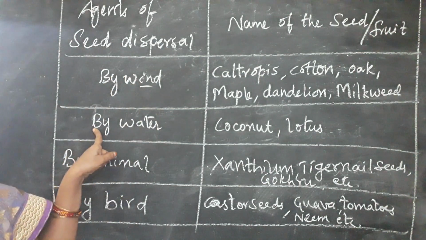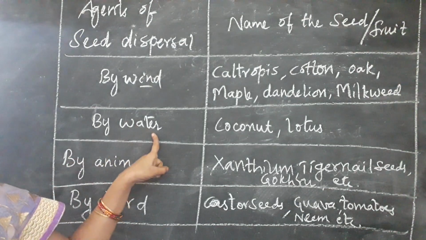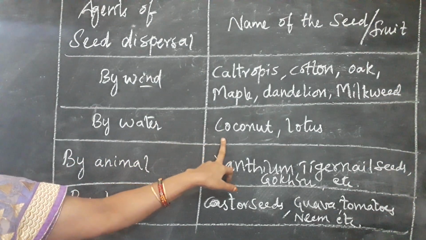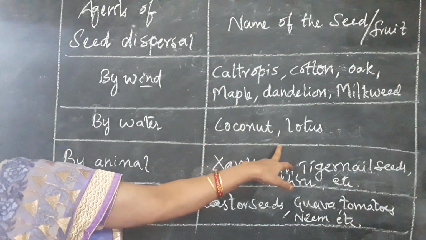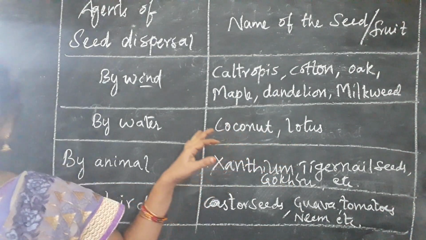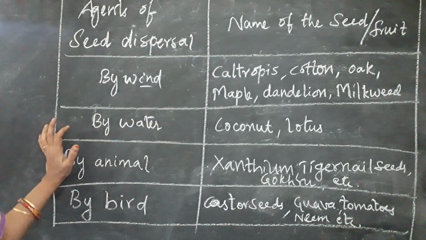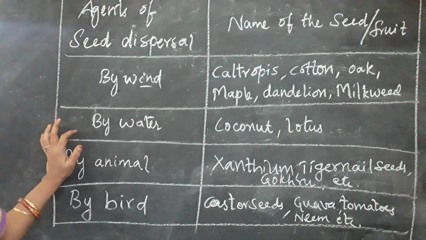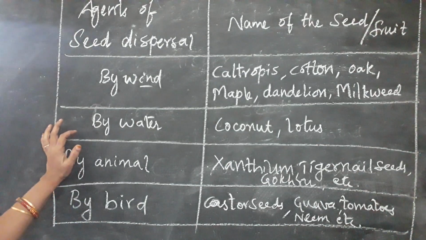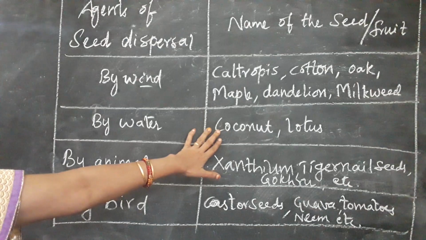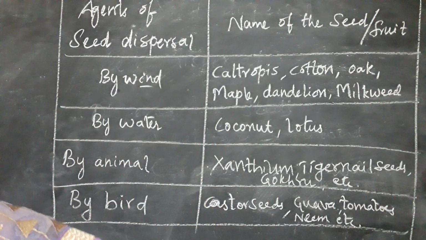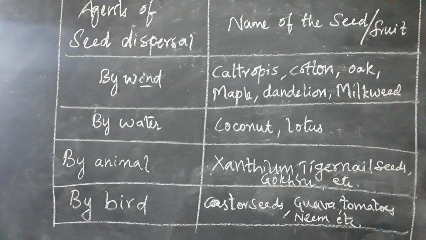Next, coming to the dispersal of seeds by water. For example, as I told you about the coconut before, and also the lotus seeds. The coconut has an outer covering with empty spaces, the seed is covered by fiber and has air spaces, so it can float on water and travel to a distant place. The seeds of lotus are heavy in weight.